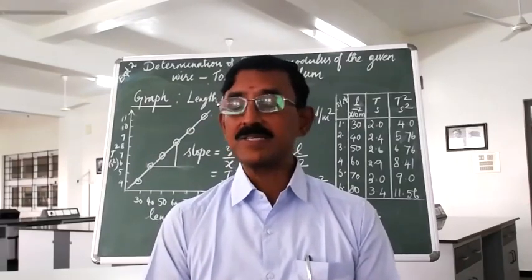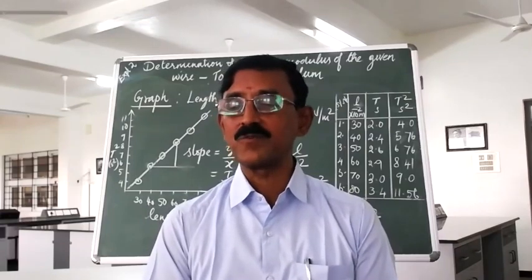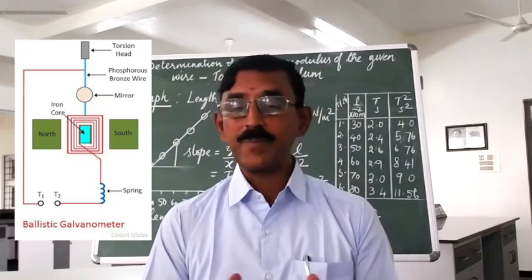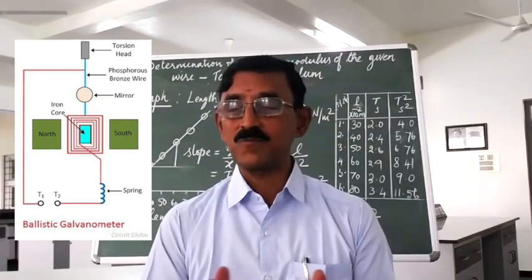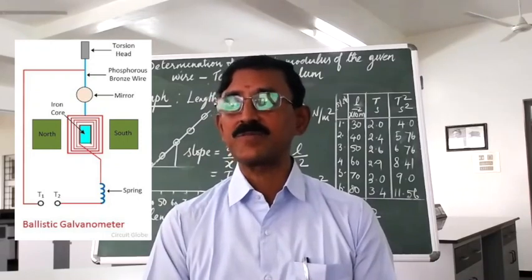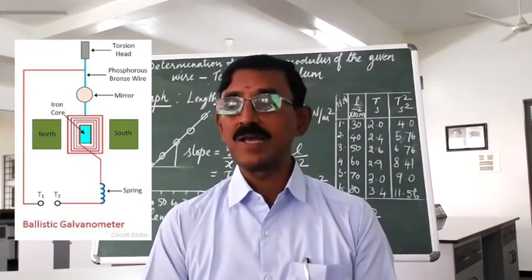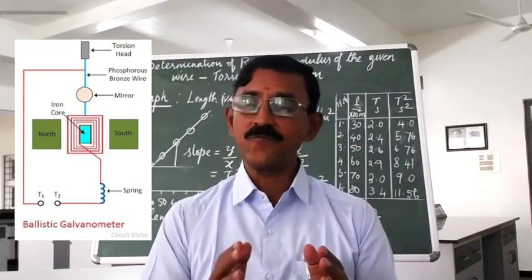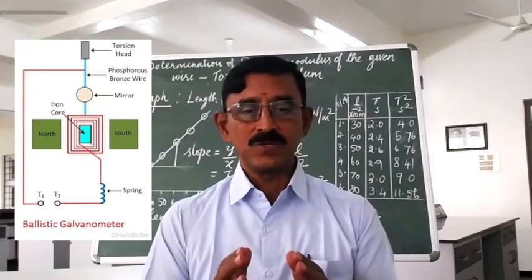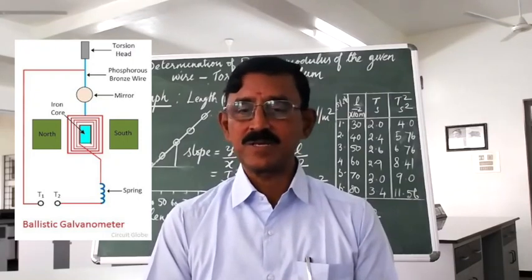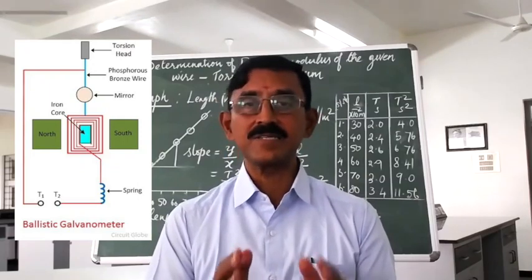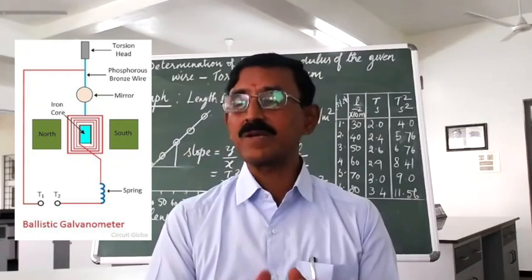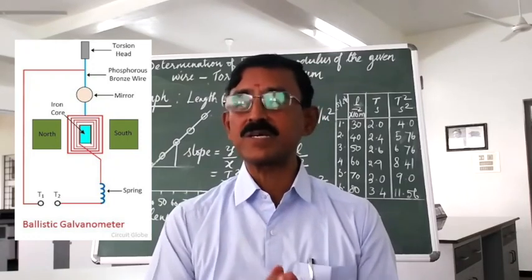Another interesting application is in moving coil meters like galvanometers, ammeters and voltmeters, where we use phosphor bronze fiber. What is the need of going for phosphor bronze fiber or quartz fiber? This fiber has a very interesting property: a very low restoring torque per unit twist, but at the same time very high tensile strength, which is very essential in the case of moving coil meters, which we use to measure current and voltage.